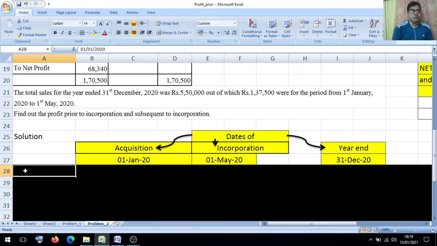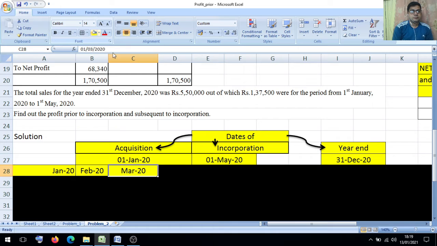It starts from January, February, March, April. Date of acquisition is 1st January 2020 and date of incorporation is 1st May 2020. This particular period, how many months are there?